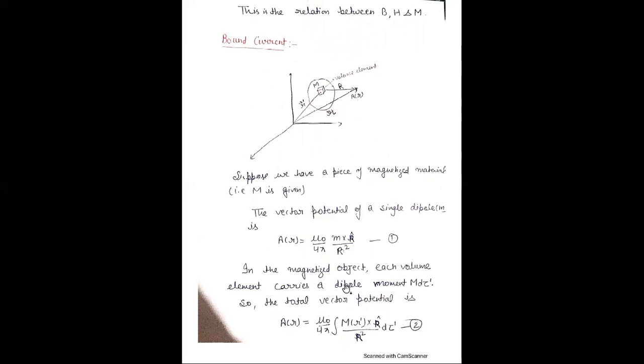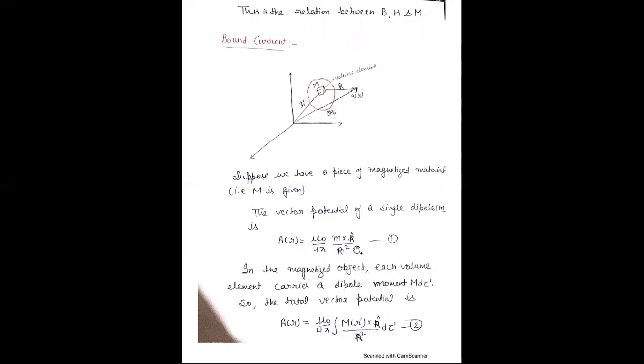In the magnetized object, each volume element carries a magnetic dipole moment M d tau dash, because we know that magnetization is dipole moment per volume, m upon d tau.